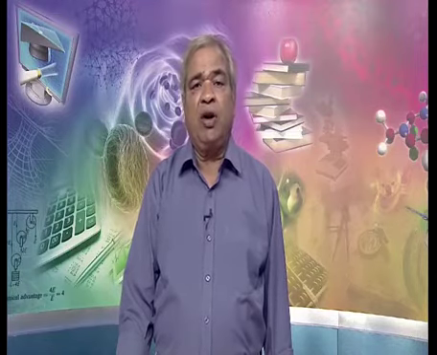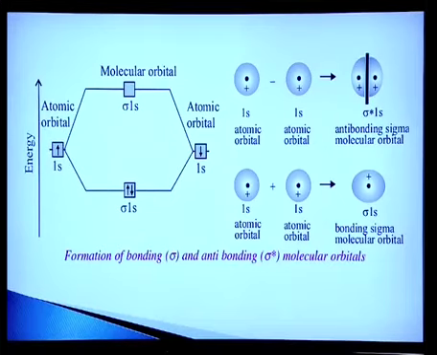These molecular orbitals are created by the linear combination of atomic orbitals, that is the LCAO approach, in which the atomic orbitals of comparable energies and of suitable symmetry combine to give rise to an equal number of molecular orbitals. The available electrons then fill these orbitals in order of increasing energy, as in the Aufbau principle used in the electronic configuration of atoms. Now here you can see the hydrogen molecule. In the case of hydrogen, 1s1 is the electronic configuration.